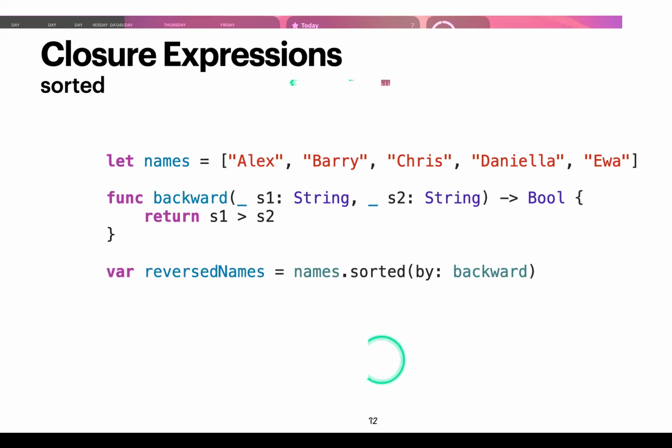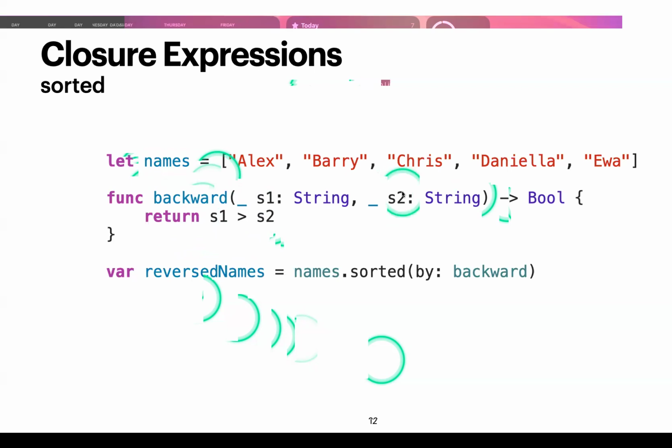Here we have this list or array of names, and it's just strings. And we have a function here called backwards, which accepts s1 and s2, which are strings, and returns a Boolean. And again, we want to sort this array backwards. So we return s1 is greater than s2. What this does is that it compares these two strings in lexicographical order.